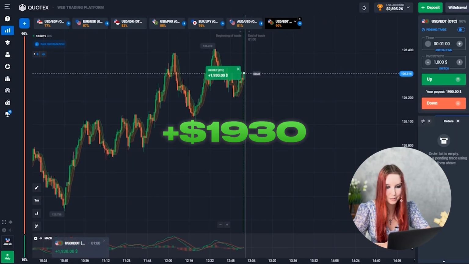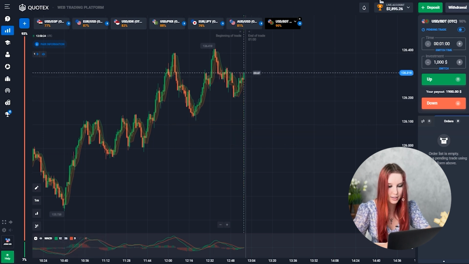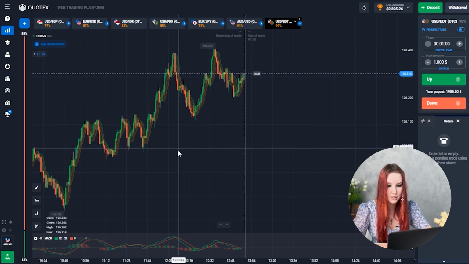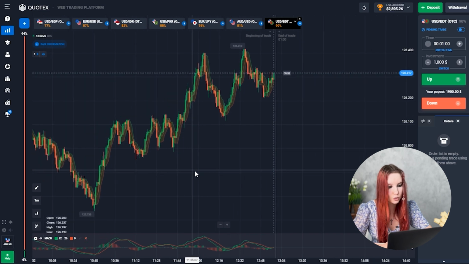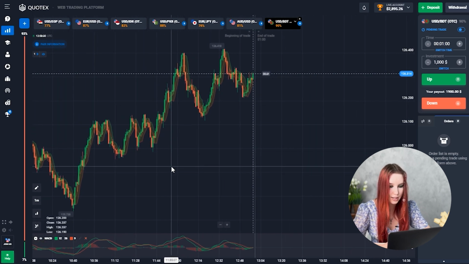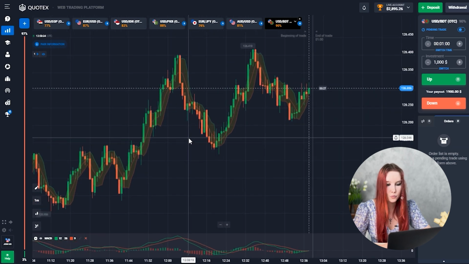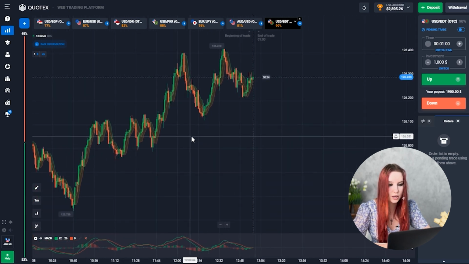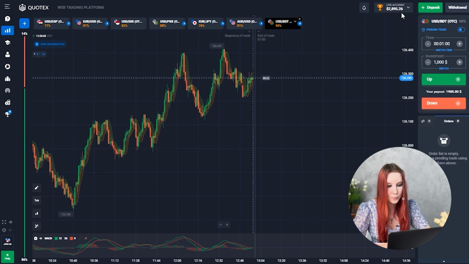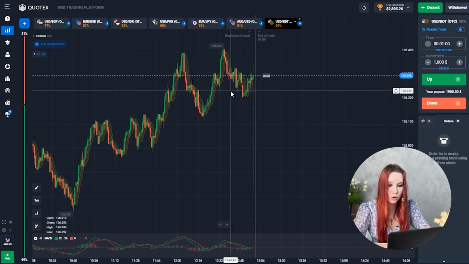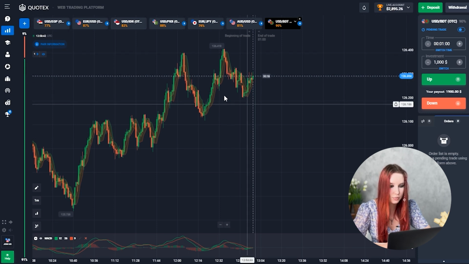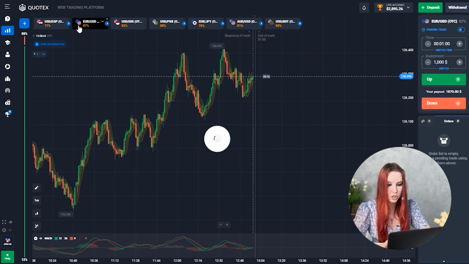And guys, I'm back in profit. As you can see, my balance sheet has grown right before your eyes. And you may notice that I didn't have a single losing trade during this trading session, and all because I analyze charts very carefully. I look at technical analysis and what the indicators show me. Well, that's why my deposit is already almost 3,000 bucks. Well, we don't have much time left.